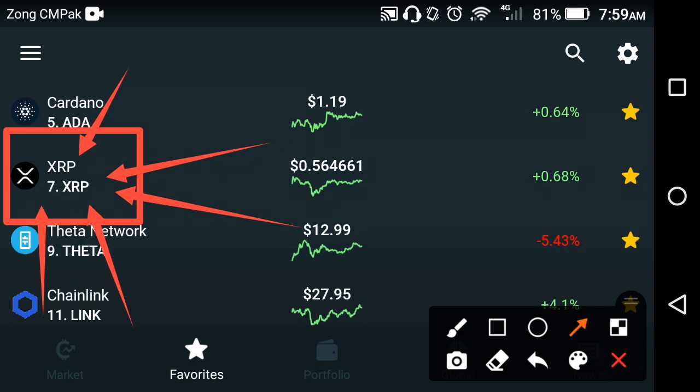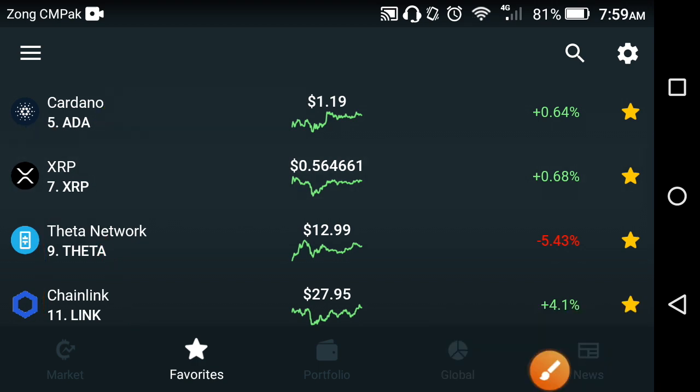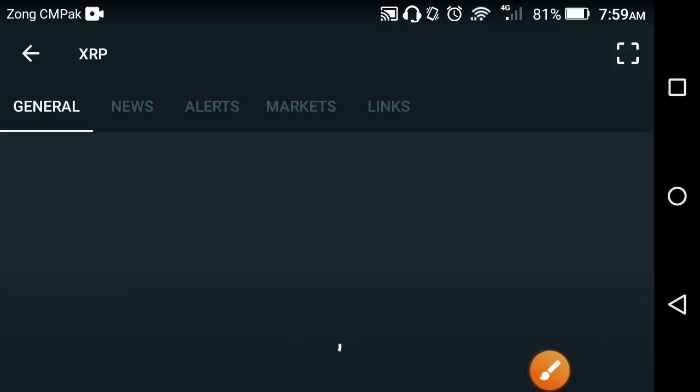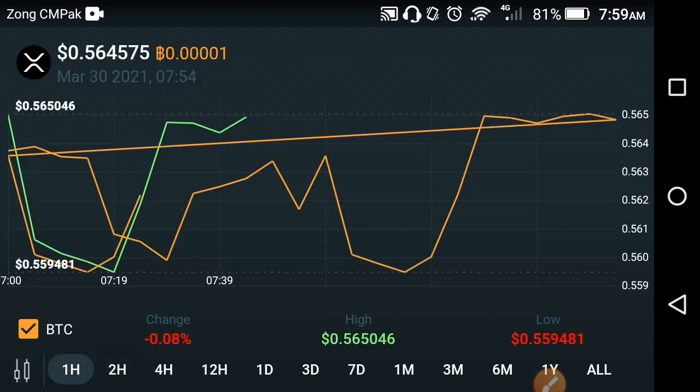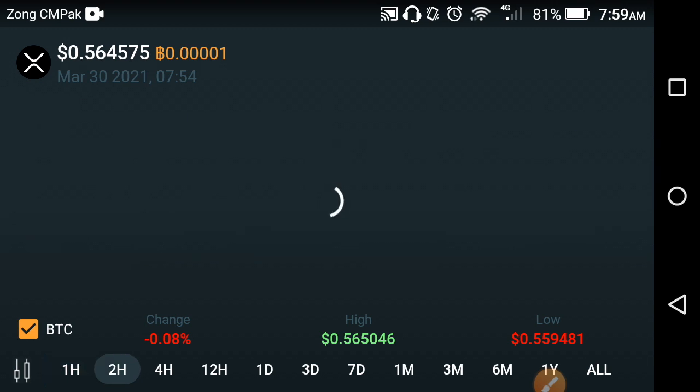Now let's see what changes occurred in XRP Ripple coin. First of all, we look at the last 1 hour result of XRP Ripple coin in the market. After that we look at the last 2 hour result of the XRP Ripple coin in the market.